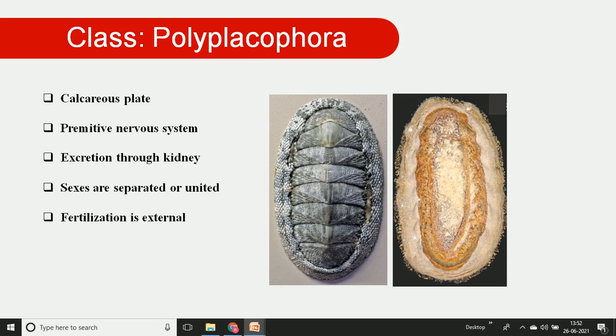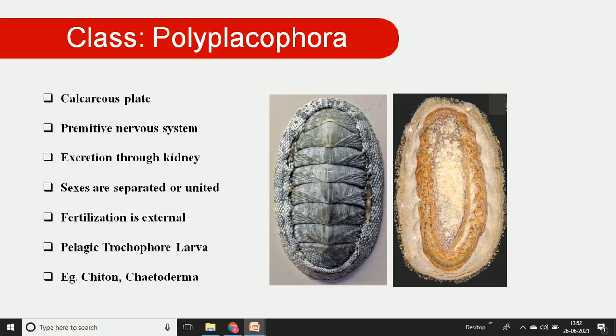External fertilization takes place, and this means there is development of a pelagic trochophore larva. This pelagic trochophore larva acts as the primitive first stage, or larval stage, of chitons or Amphineuran animals. An example is this chiton, and other examples are Chaetoderma or Neomenia.